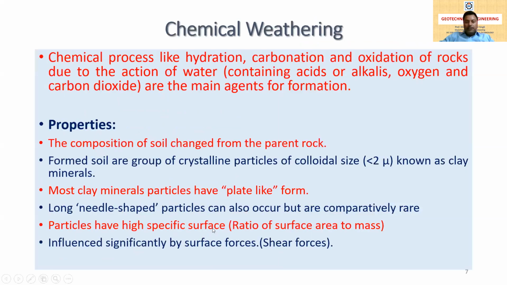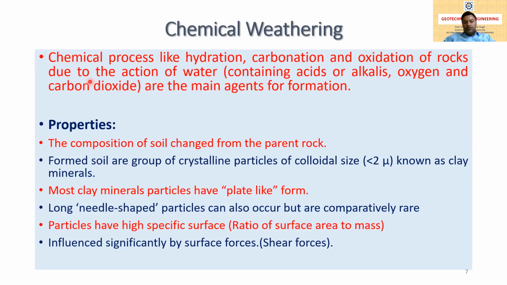Now the next is chemical weathering. Chemical weathering is the process of weathering that is due to chemical agents. Chemical processes like hydration, carbonation, and oxidation of rocks due to the action of water containing acid or alkalis, oxygen, and carbon dioxide are the main agents of formation. So how does chemical weathering happen? In chemical weathering, hydration means reaction with water, carbonation is reaction with carbon dioxide, and oxidation is reaction with oxygen. That happens with the rocks.